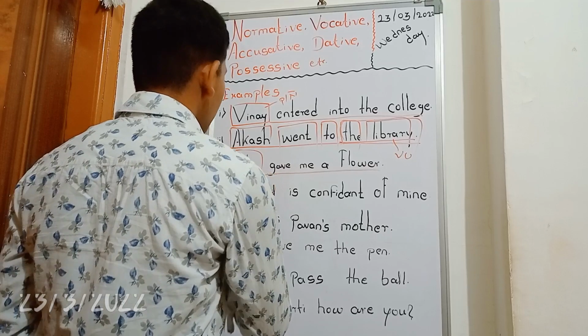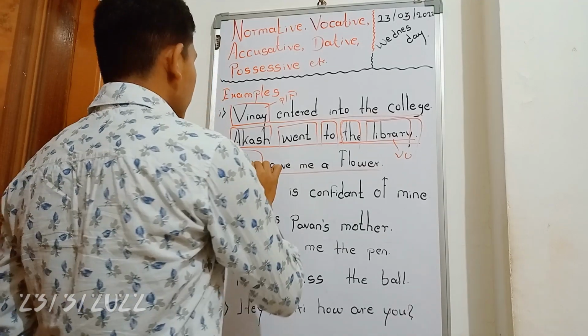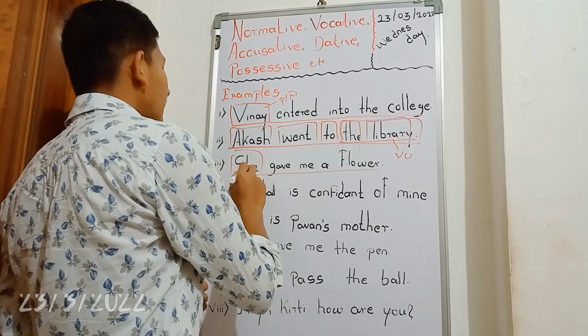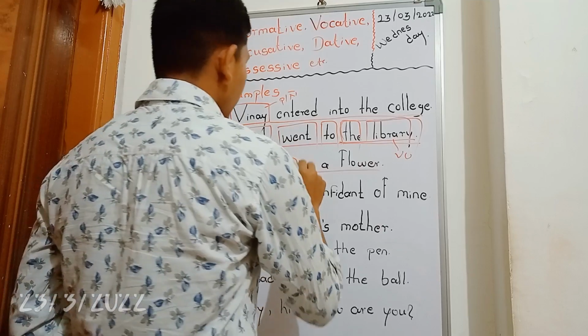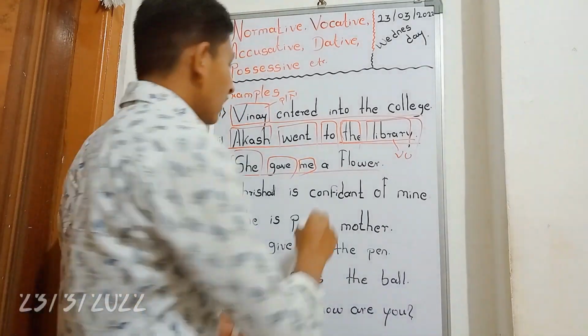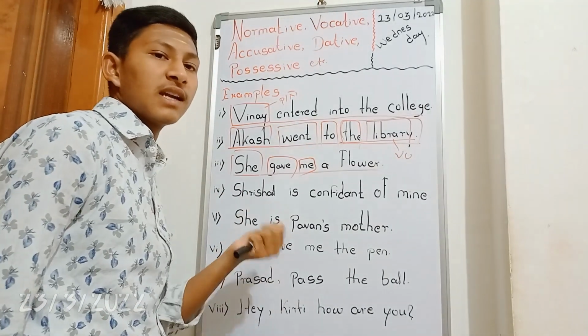She is the subject, and she is a pronoun acting as the subject in this sentence. Gave is a verb, and me is the indirect object. What is the difference between subject and object?